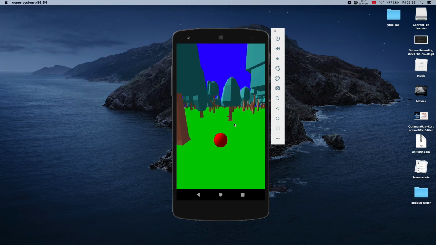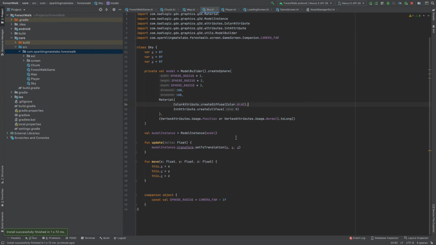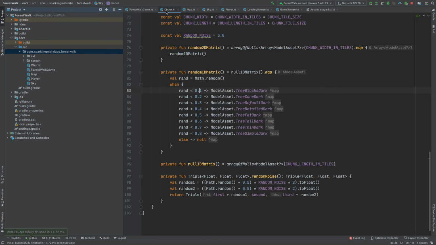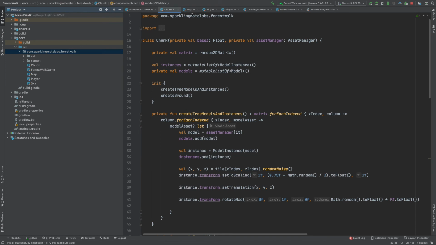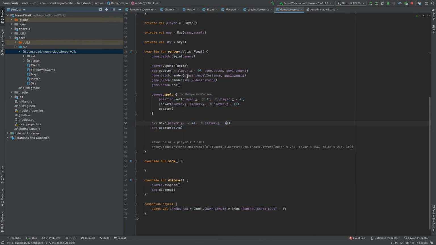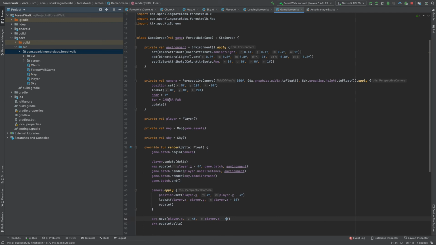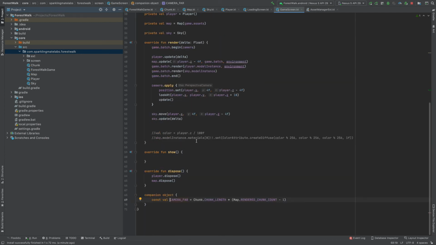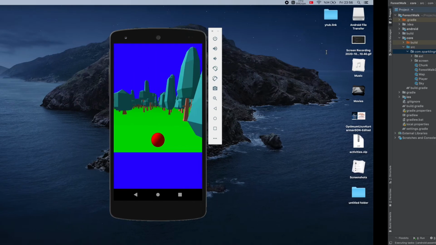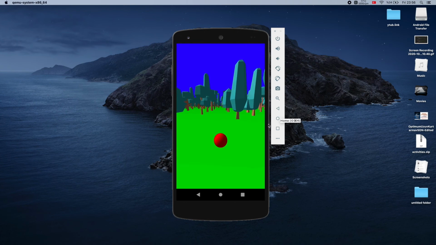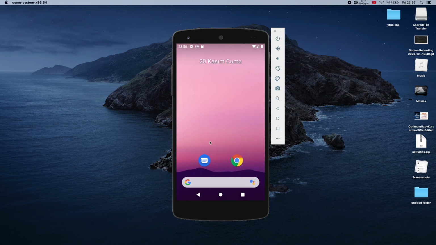Lighting is also a very strange thing. Let's say I change my camera to decrease its field of view. If I go here and change my camera far plane to, let's say, 80f, 80 meters, then you will notice that I cannot see anything.